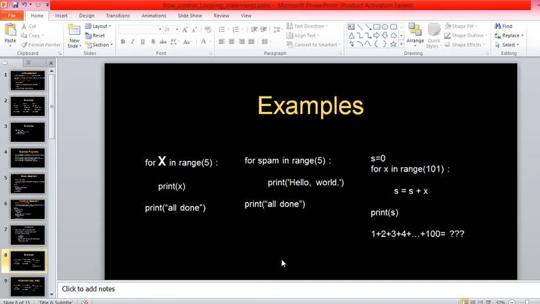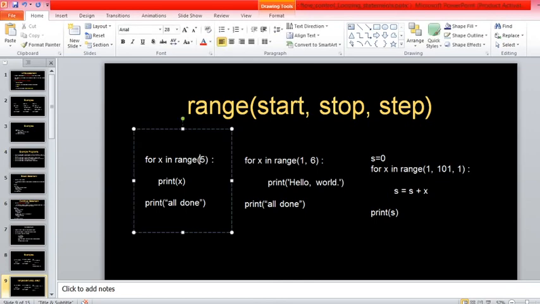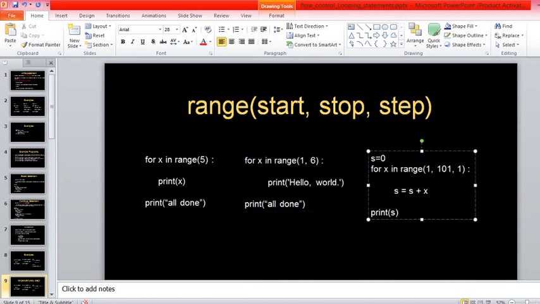So all these things that I showed you with the C code can be done with the range method. How? Look into this example, look into this slide. The range can have up to 3 arguments. It can have only 1 argument, 2 arguments, or 3 arguments. I have given 3 examples here. The first example specifies only 1 argument, the second specifies 2 arguments, and in the third example I have used 3 arguments. What is the difference here? This is one of the good examples for polymorphism, that is function overloading. The same function with a different number of arguments serves differently.